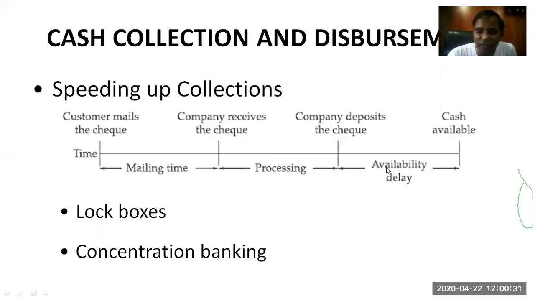in receiving the payments. Now, how to reduce it? There can be two things that a company can do. One is lock boxes and another is concentration banking. Generally, lock boxes are something like post box numbers. You might remember that there are many companies who used to refer to post box numbers. If you drop any letter to a certain post box number, it will immediately reach the company. So that reduces the time.